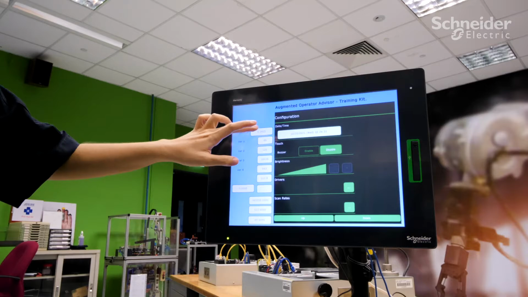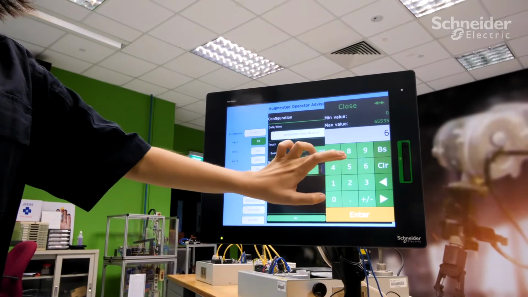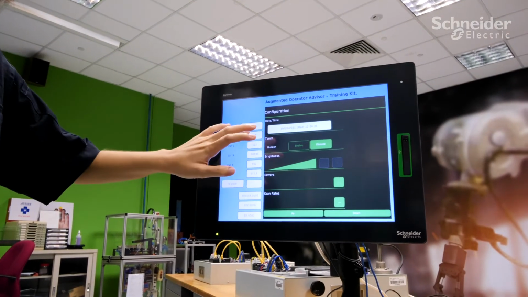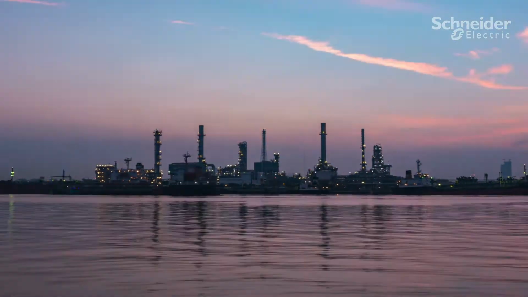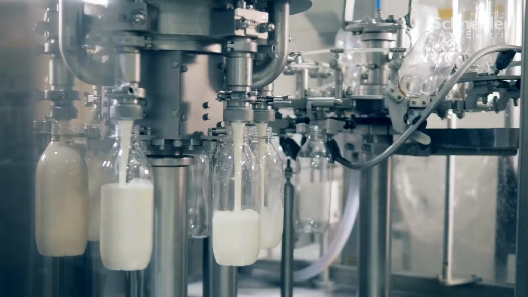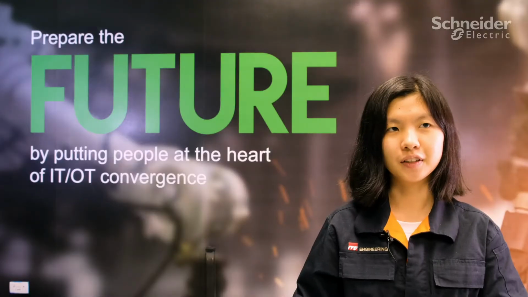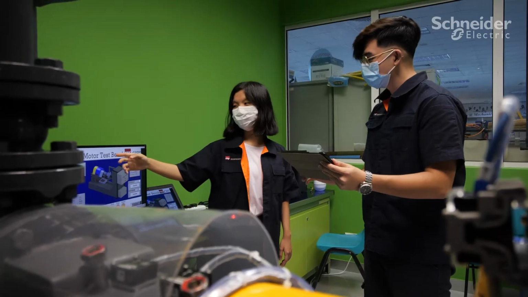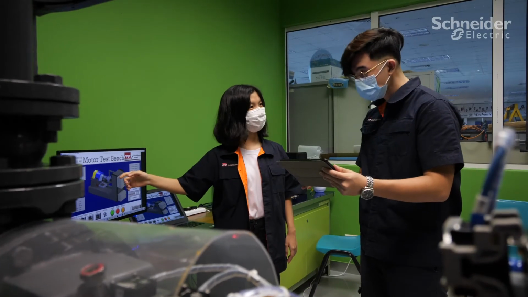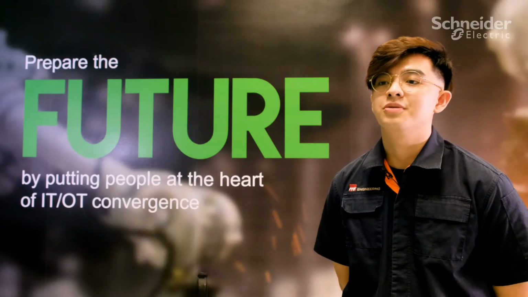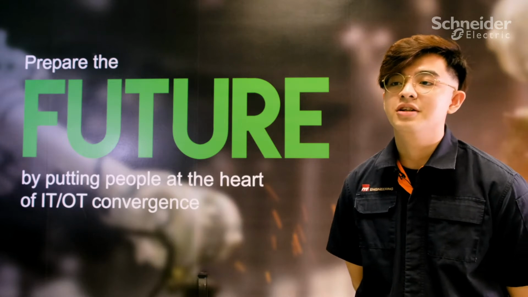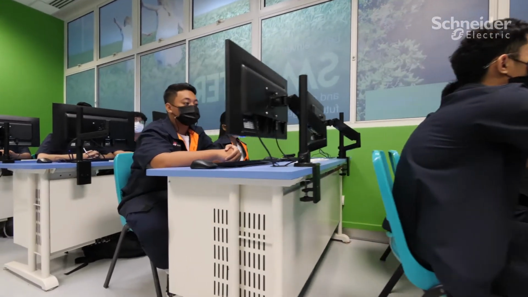learning even more effective. The AOA software itself is also gaining positive attention in various industries like oil and gas, chemical processing and food manufacturing. It is very customizable and it can adapt to any machinery or equipment requirements. The use of AOA software provides an immersive and engaging learning experience for all students across all learning levels.